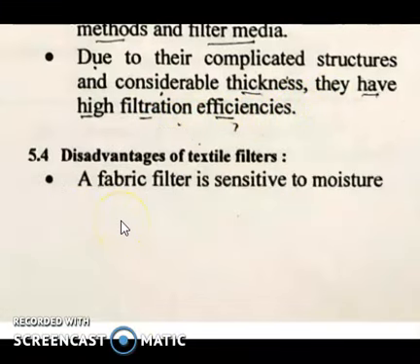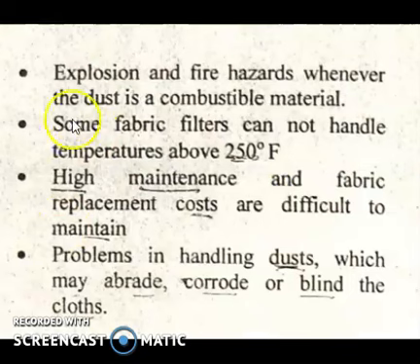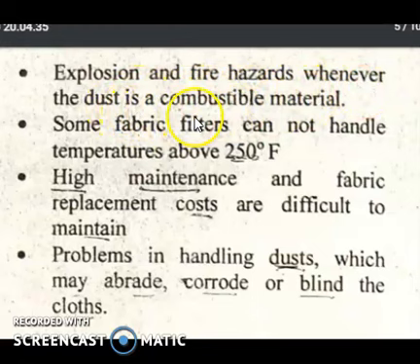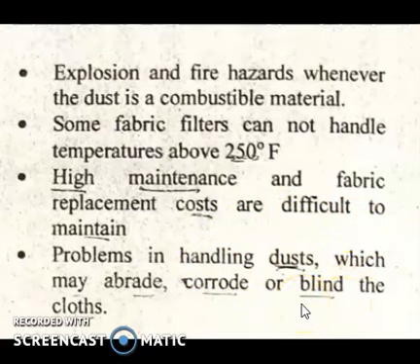There are some disadvantages also. A fabric filter is sensitive to moisture, and there are chances of explosion and fire hazards whenever the dust is a combustible material. Some fabric filters cannot handle temperatures above 250 degrees Fahrenheit. High maintenance and fabric replacement costs are difficult to bear. Then there are problems in handling dust, which may abrade, corrode, or blind the cloths.